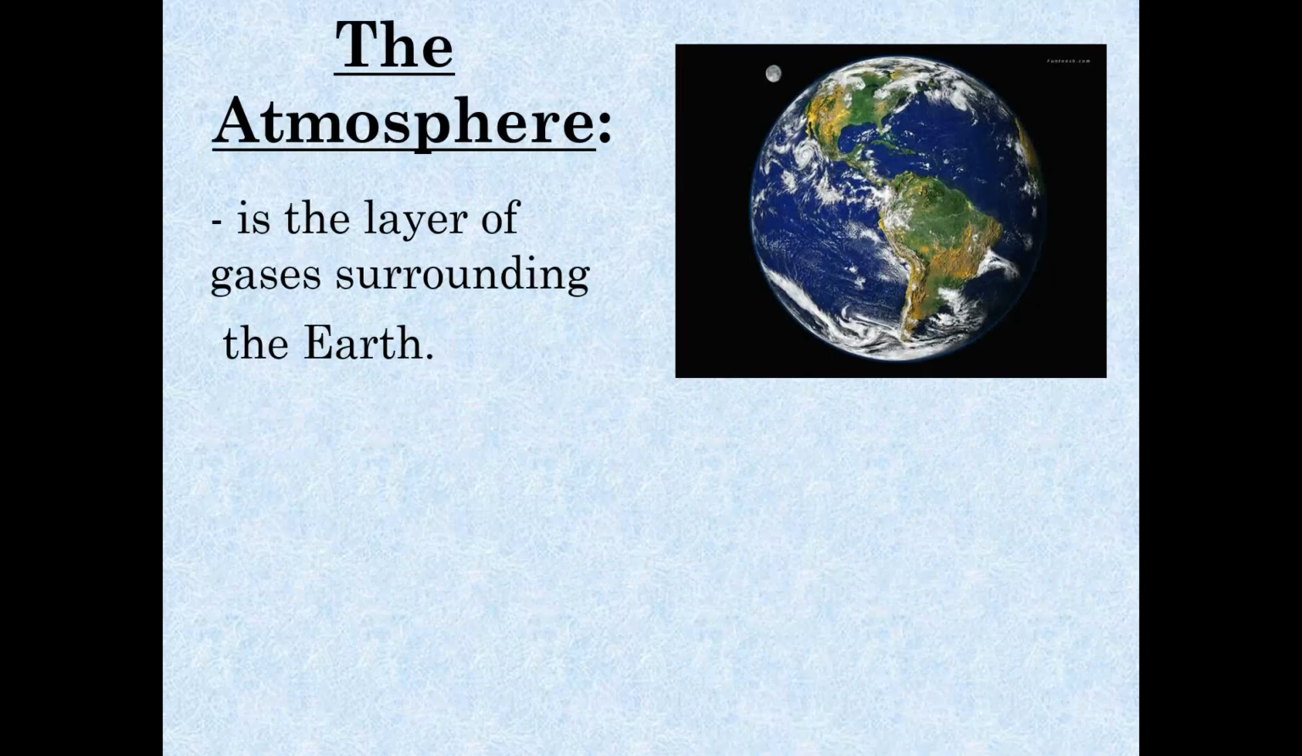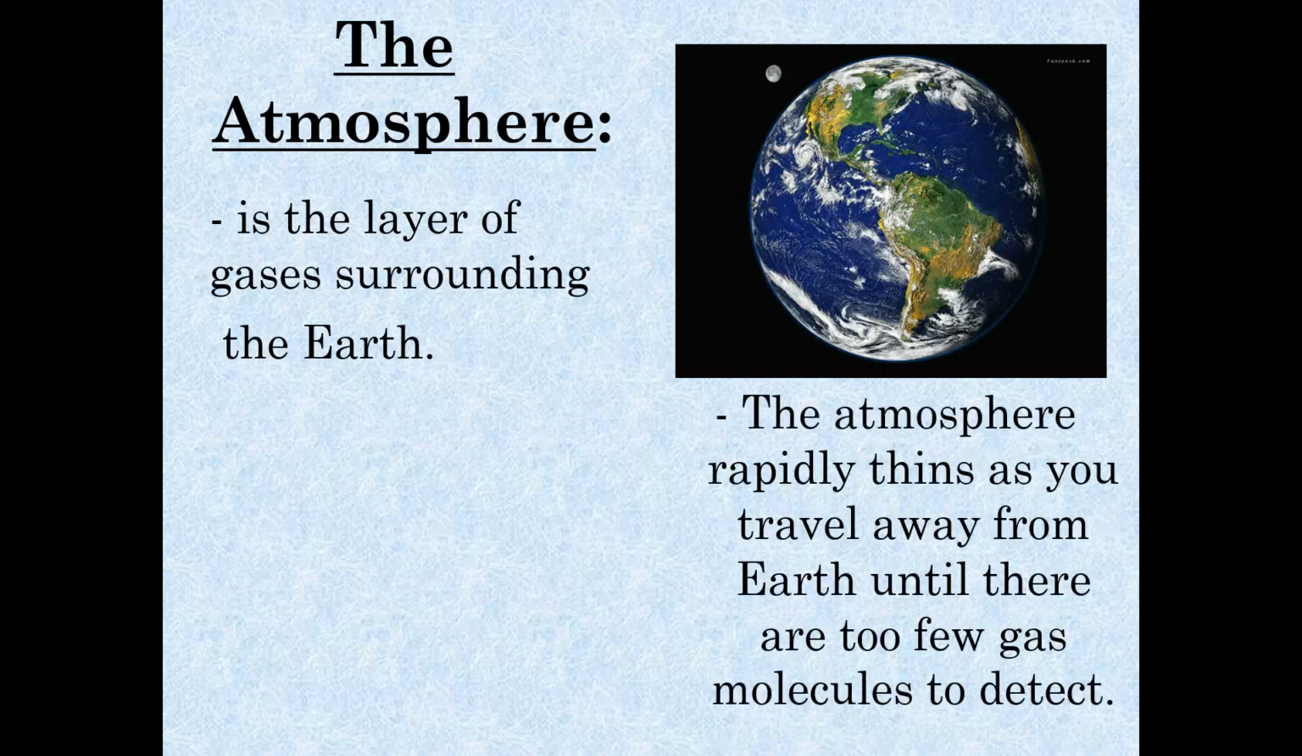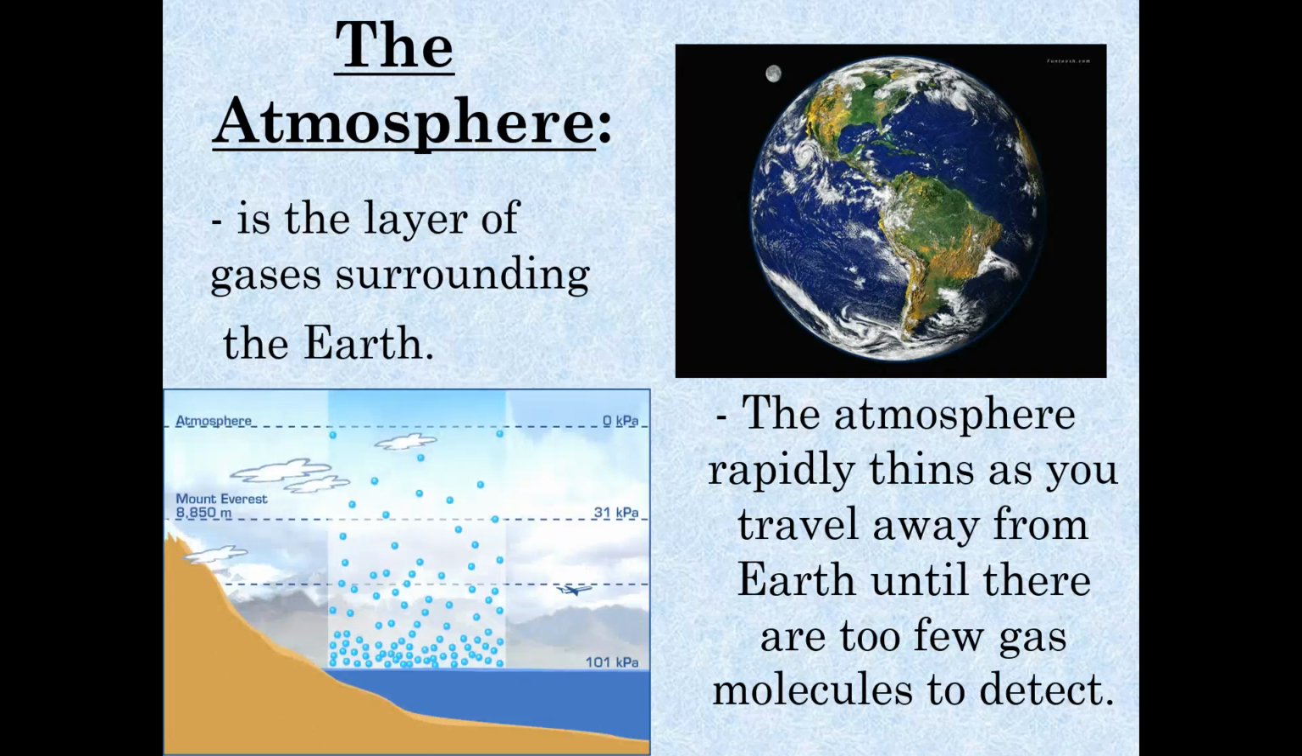So the atmosphere, basically it's just the layer of the gases that surround the Earth, kind of like a blanket. It extends from sea level to the edge of space, and it gets thinner and thinner as we go up. Even in the upper atmosphere, near the edge of space, there's still some gas molecules, but those molecules are so far apart that we basically say that there is no air at the edge of space.